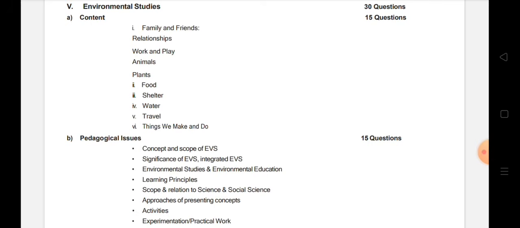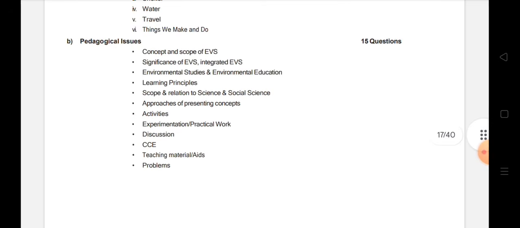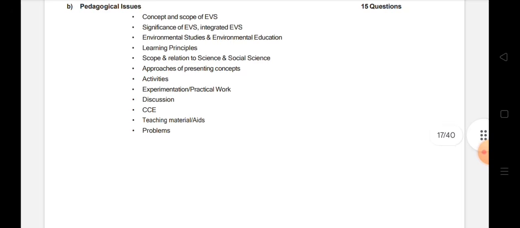So let's see what we have in environmental studies content. We have family and friends, relationships, work and play, animals, plants, food, shelter, water, travel, things we make and do. All these are very easy. Now pedagogical issues will again come for 15 marks. That is concept and scope of EVS, significance of EVS, integrated EVS, environmental studies and environmental education.